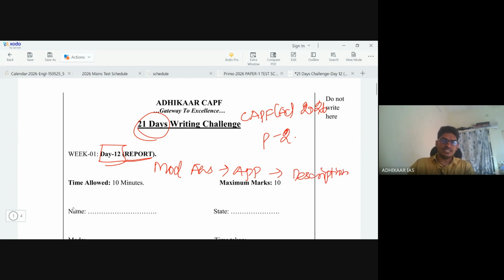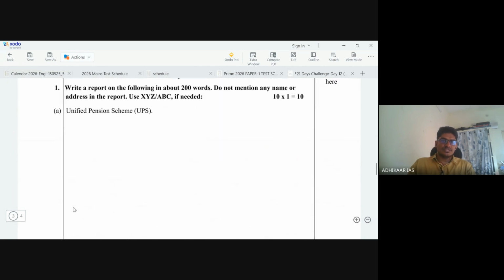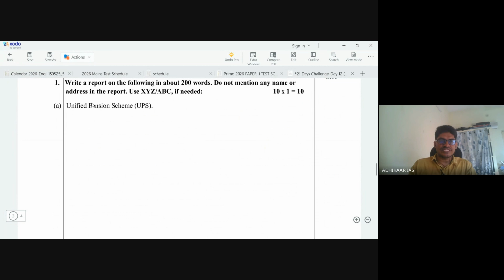So moving on with the question for report writing. The question is about the unified pension scheme. You should write a report on the unified pension scheme. It was recently launched by the government of India. So in this background, this report has been asked.